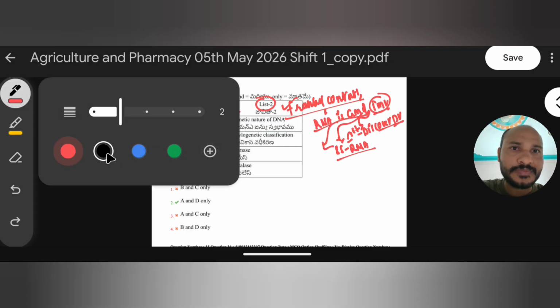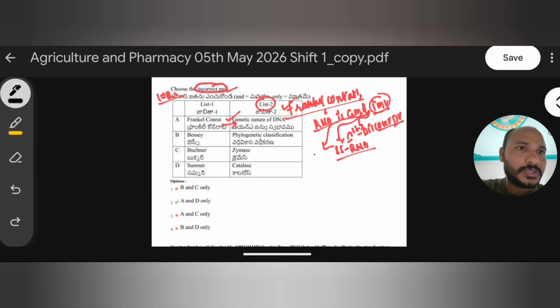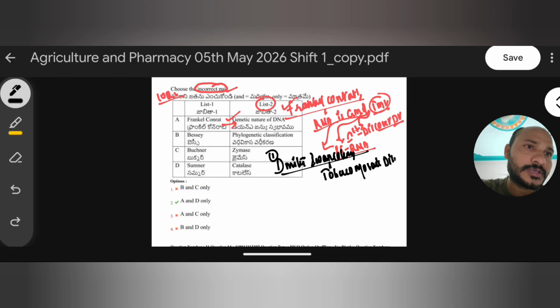We will discuss the various scientists who contributed to the tobacco mosaic virus. First, we need to remember one important scientist called Dmitry Ivanovsky. He is the first person who discovered the disease, tobacco mosaic disease. He discovered tobacco mosaic, but he didn't know which is the causative agent for this disease. And his experiment was continued by another scientist.